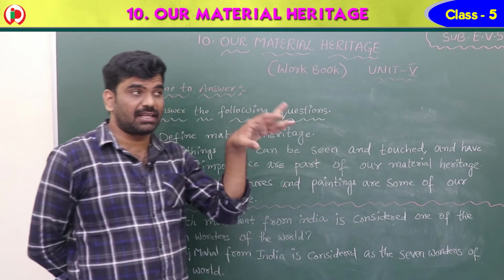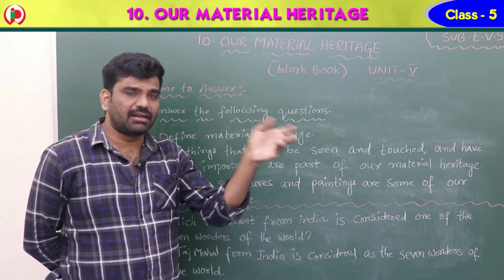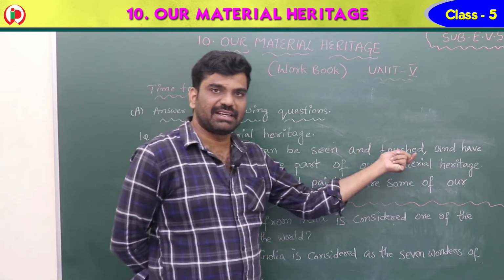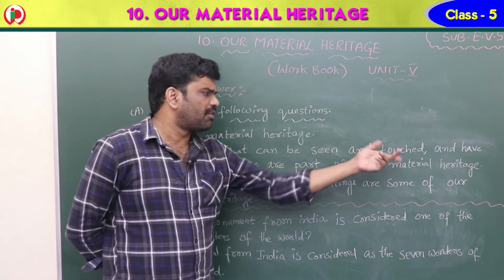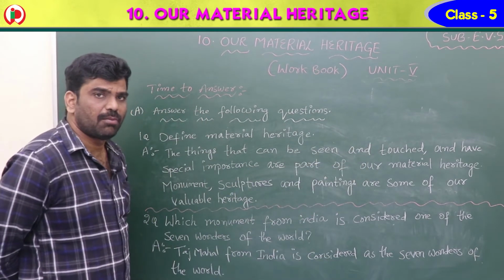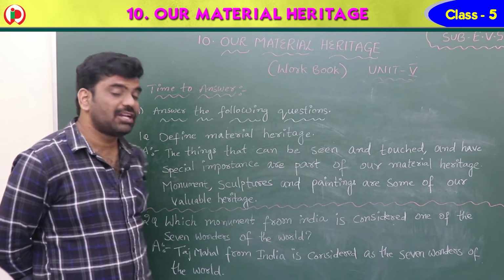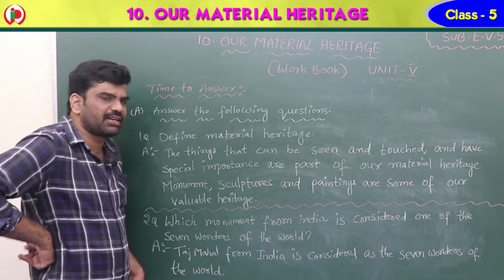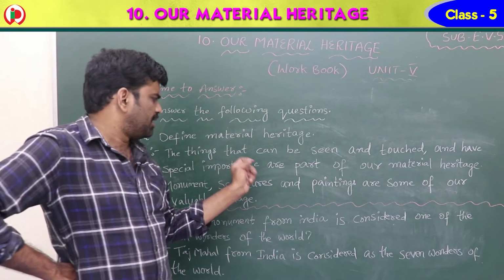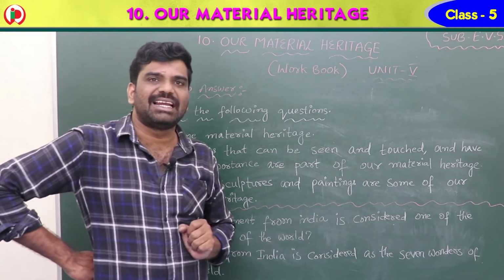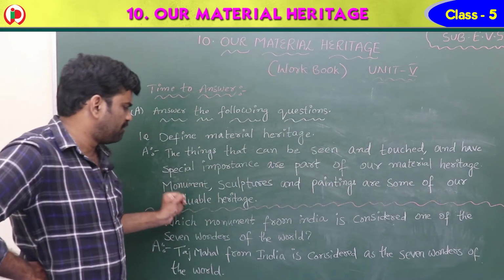So we can see the things like Taj Mahal, like Khajuraho temples, and like the paintings, and this Golconda Fort, and touched. We can even touch also, and have special importance, are part of our material heritage. Example, monuments, sculptures and paintings are some of our valuable heritage. So once again here, see children, the things that can be seen and touched and have special importance are part of our material heritage. Example is monuments, sculptures, paintings are some of our valuable heritage.